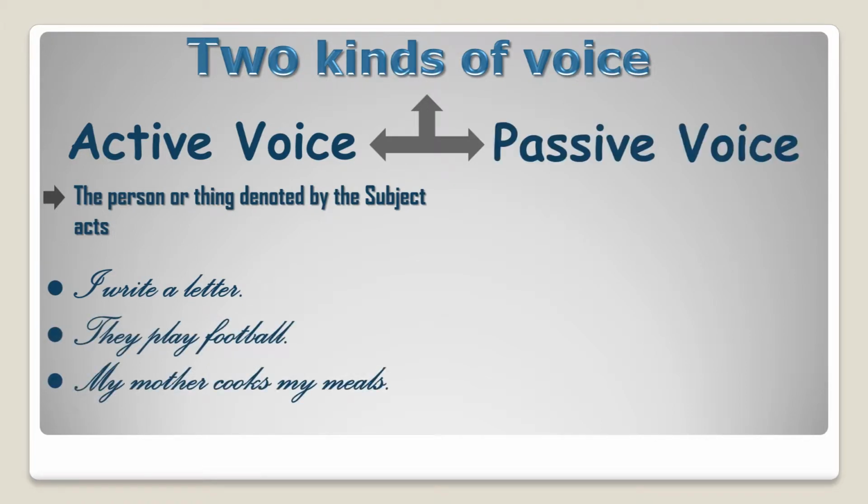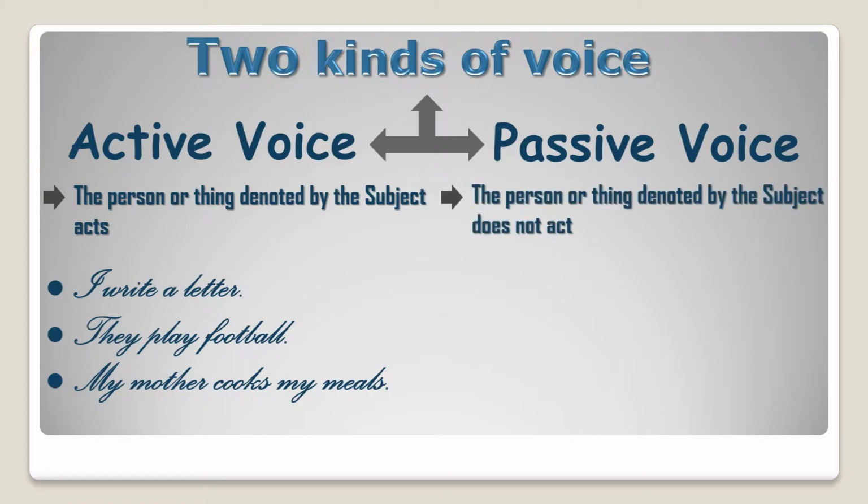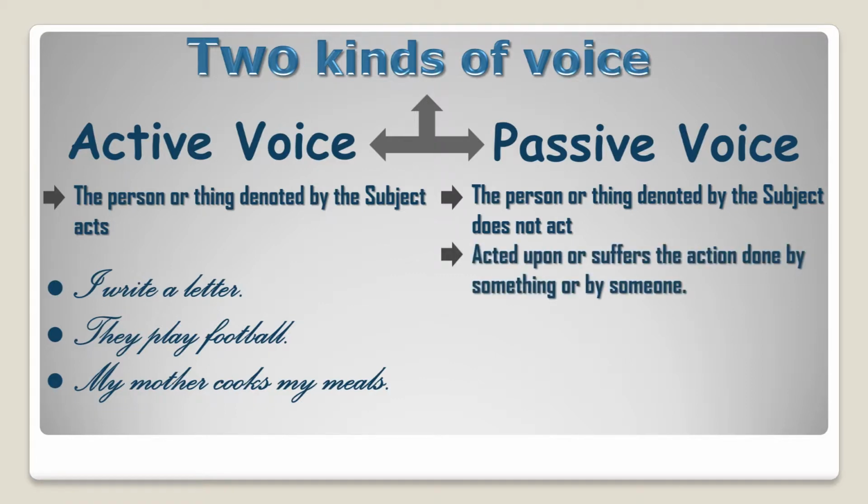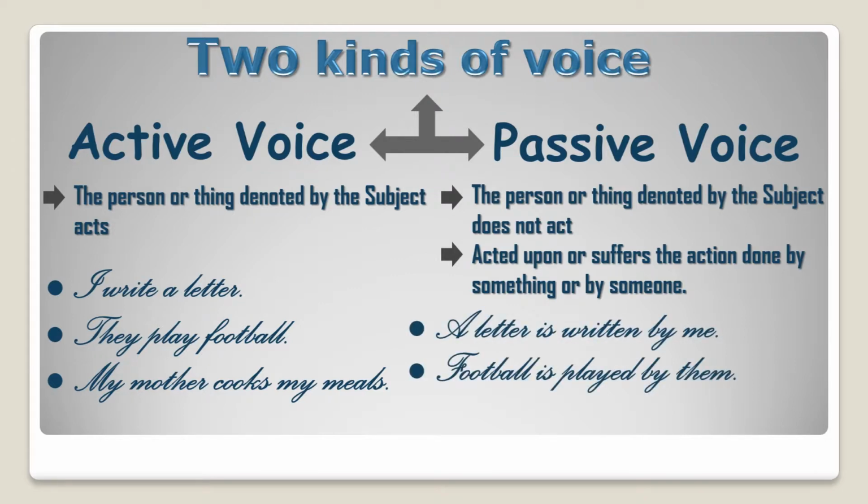Passive voice. A verb is said to be in the passive voice when the person or the thing denoted by the subject does not act, but is acted upon or suffers the action done by something or by someone. For example, a letter is written by me, football is played by them, my meal is cooked by my mother.